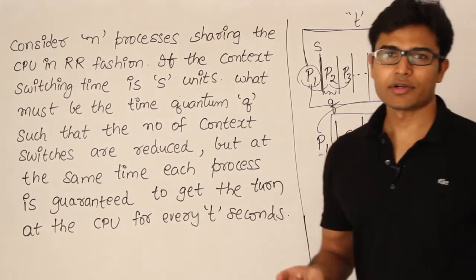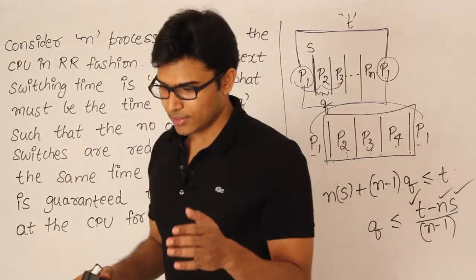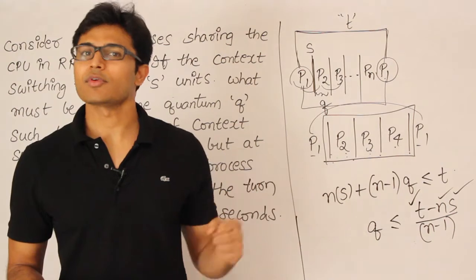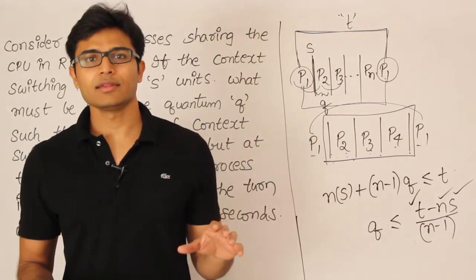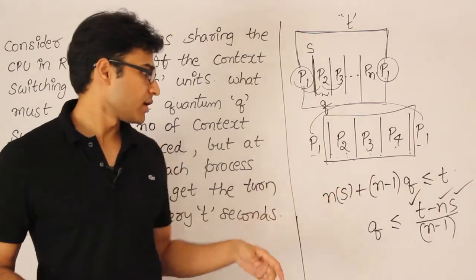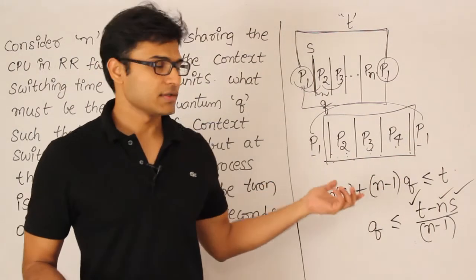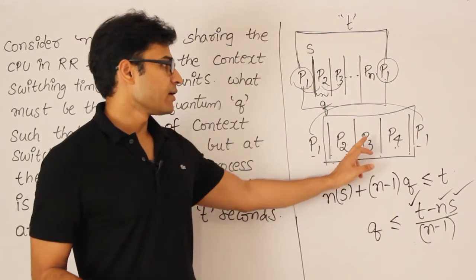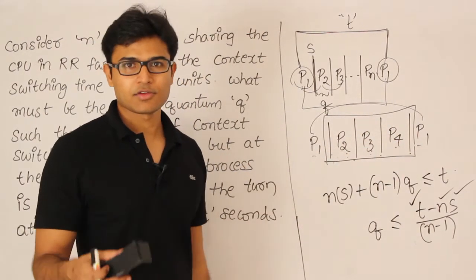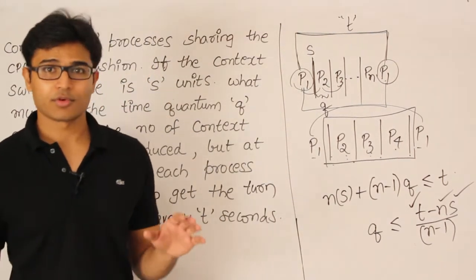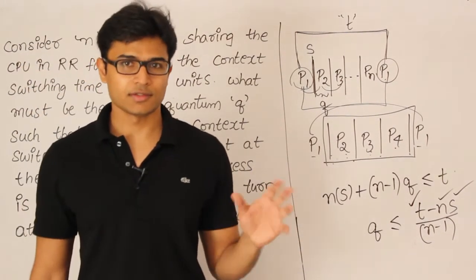Got it? So how did I solve it? Assuming that the same process has to be scheduled after some particular amount of time, I think that the total time elapsed has to be less than or equal to t. Before any process gets executed again, n context switches have to happen, and n minus 1 processes have to be executed in the middle if all the processes are available at the CPU.